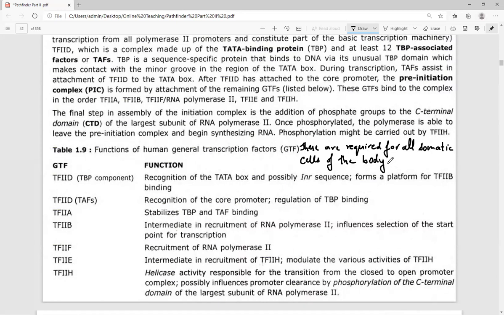They are required for the function of all somatic cells of the body, and are referred to as the GTFs, the general transcription factors. The general transcription factors can be TFIID, A, B, F, E, and H. These are all the different types of general transcription factors which are present.